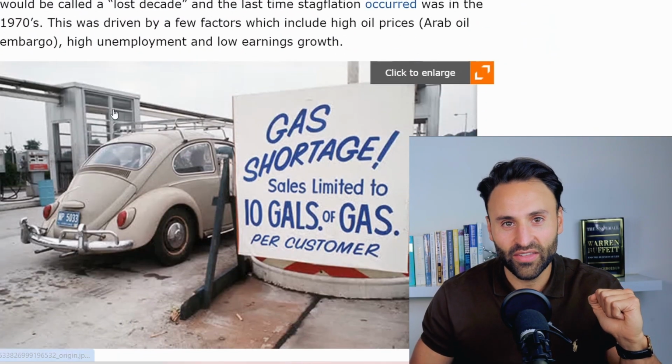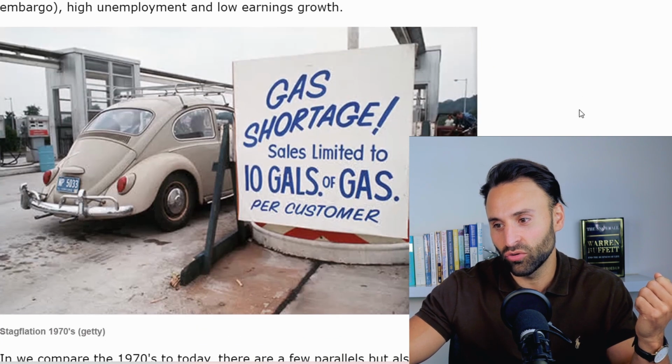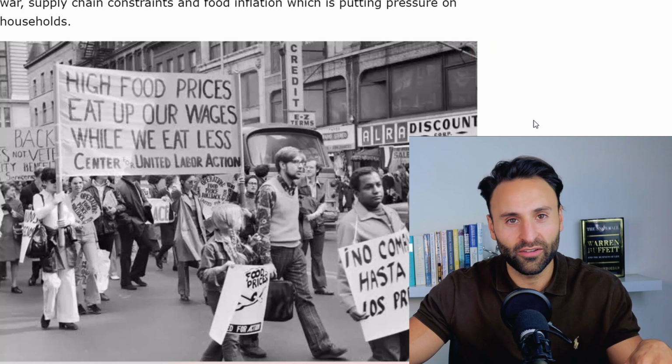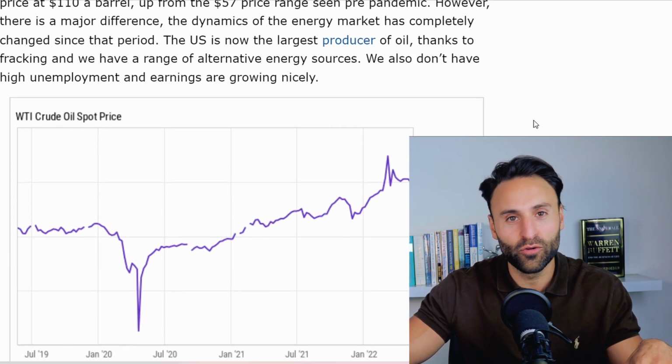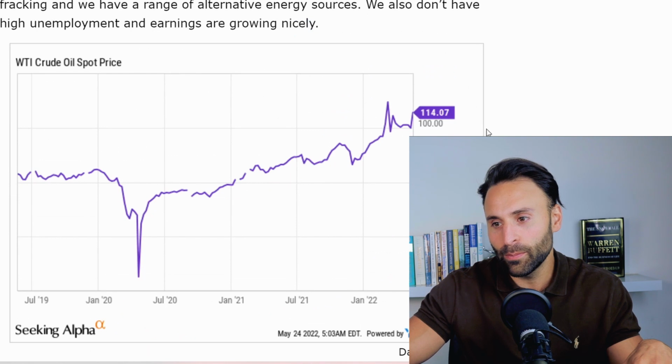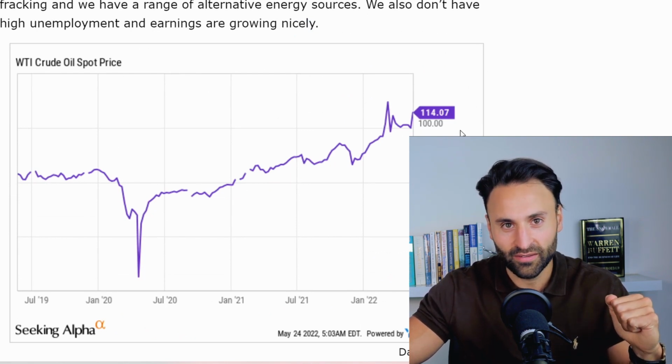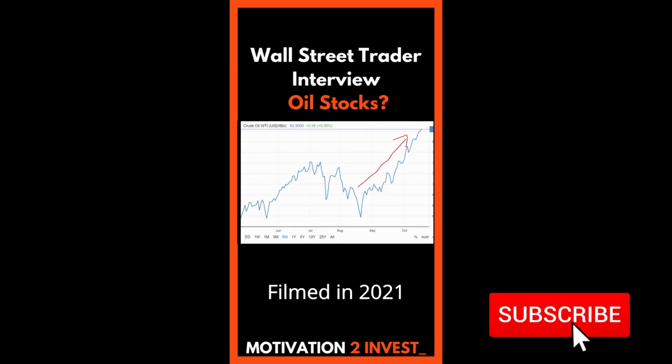Now, this was last seen in the 1970s. As you can see here, gas shortage, which we're seeing right now. There were protests about the high price of food, which we're also seeing right now with food prices going up for many, many people. Oil prices are also sky high, the same as they were back in the 1970s. Now, it was quite funny. I did an interview on this channel with a Wall Street investor who actually predicted this way back before it actually occurred. I've been a big promoter of oil stocks. The stocks have underperformed the price of oil. And everybody thought he was crazy because he was saying he was invested into oil.